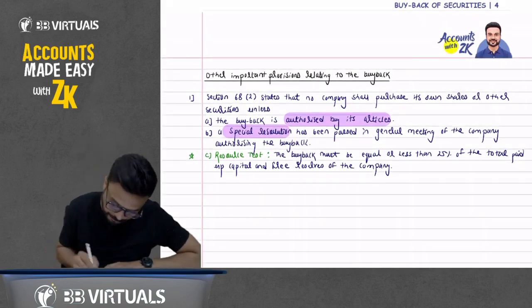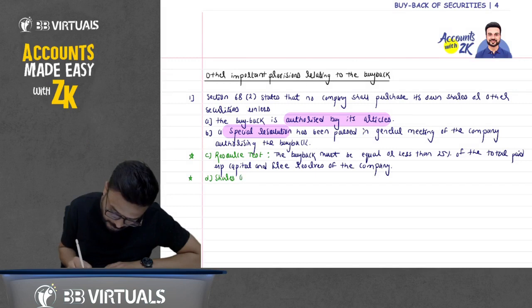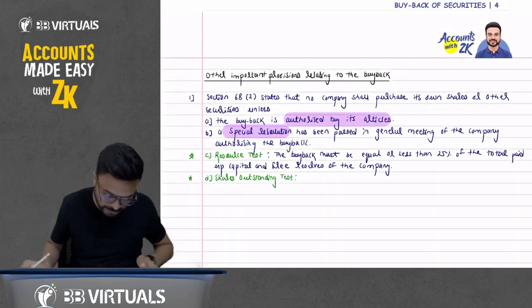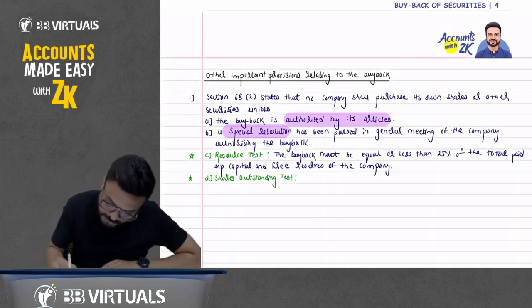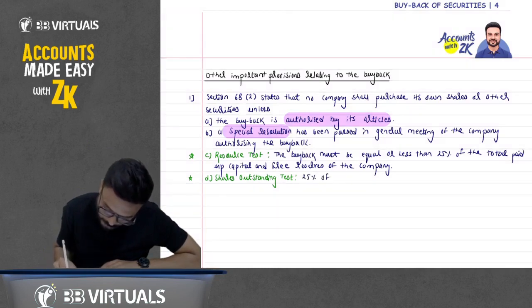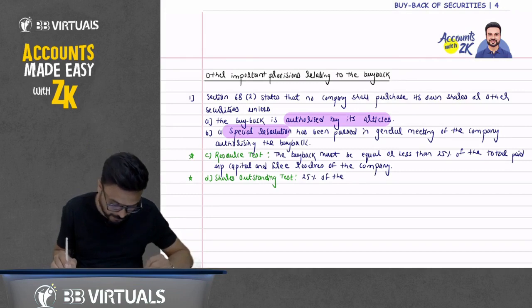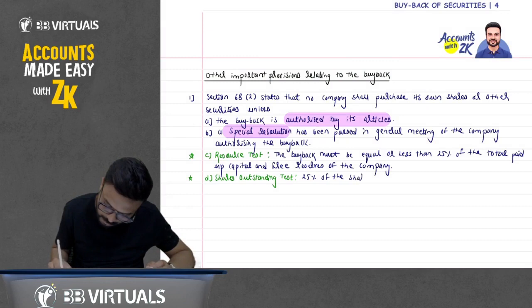Now point number D: shares outstanding test. Write it down. 25% of the shares outstanding.